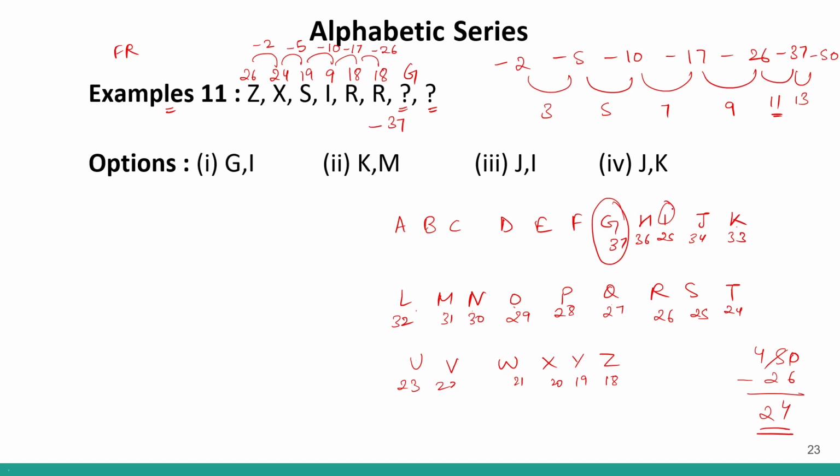Okay, 2 letters ahead of G. So my answer will be minus 50 will give me I. Therefore, my answer will be option number 1, G and I. Clear?